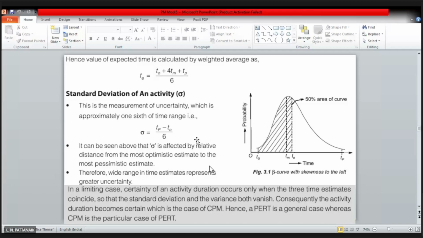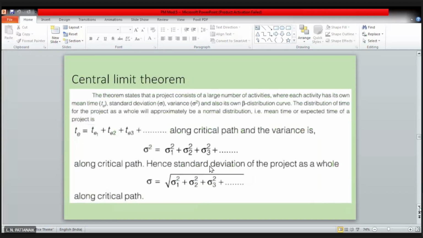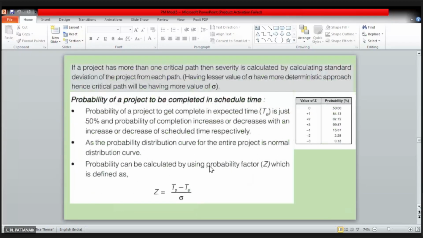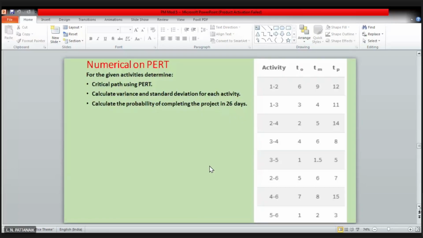You can calculate what is the mean time for the completion of the whole project, right? These are for the individual activities. Now, what is the completion time for the whole project? That you have to calculate. Let me explain how you do that. Okay. For that, let us take one example so that it will be clear.